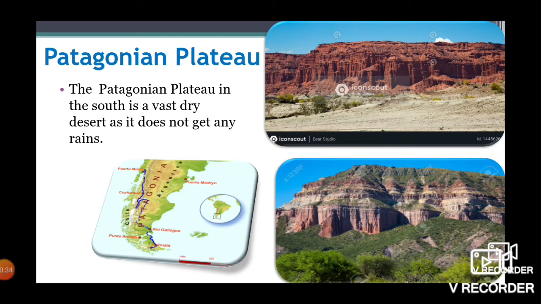Now the Patagonian Plateau. It is situated in the south of the South American continent.